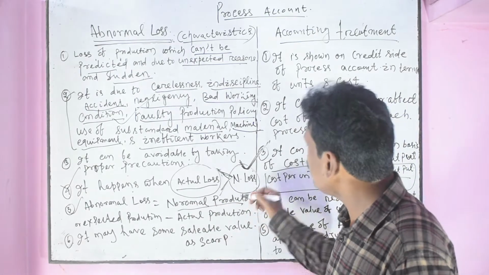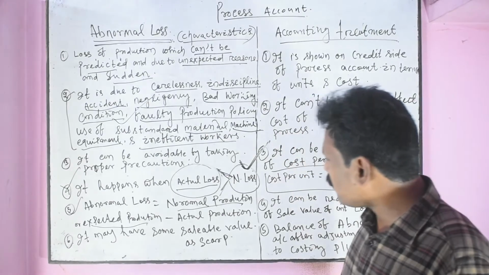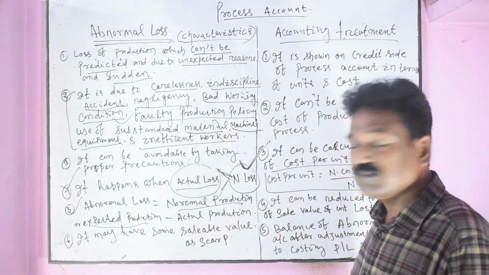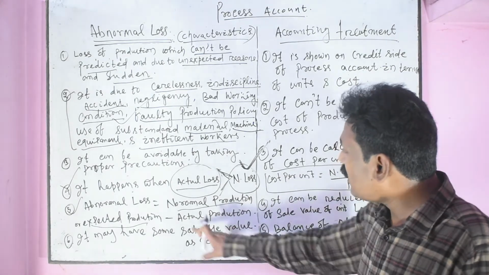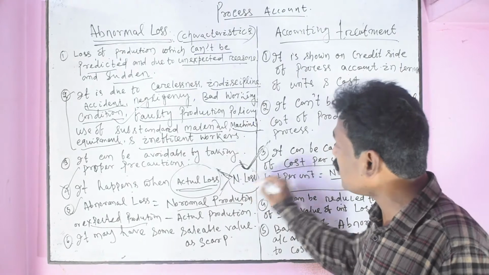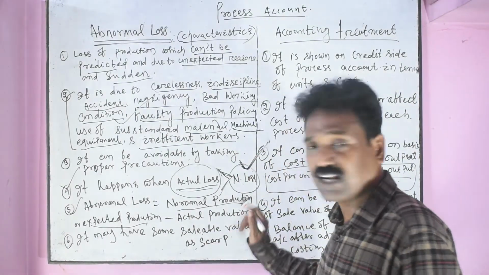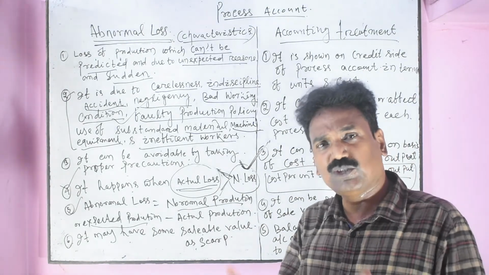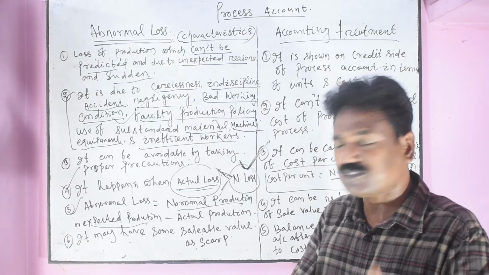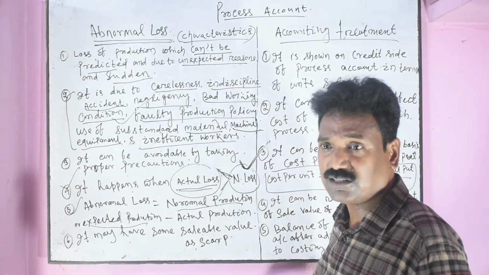Normal or expected production is more than actual production. Here actual loss is greater than normal loss. It may have some sellable value or scrap. Every wastage, whether normal or abnormal, may have some scrap. These are the characteristics of abnormal loss.